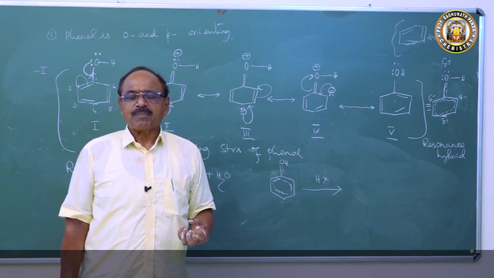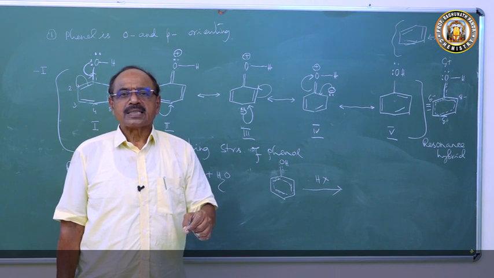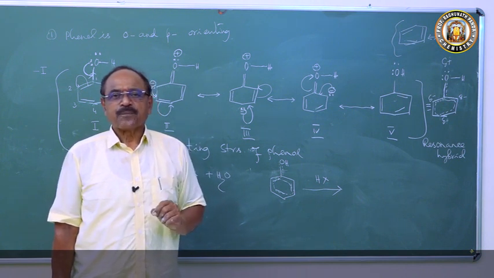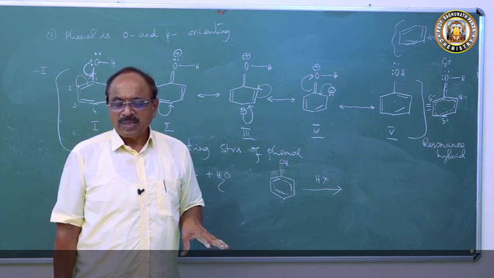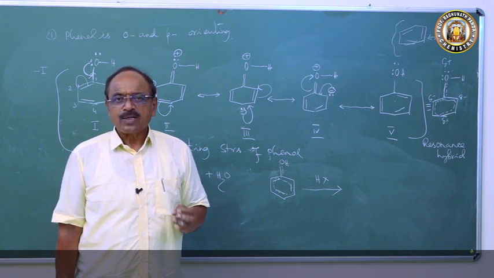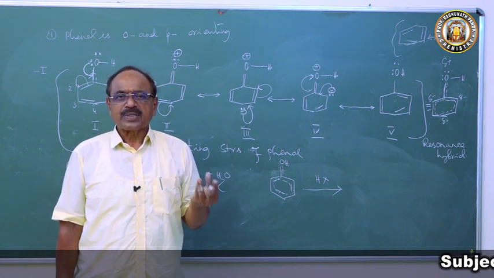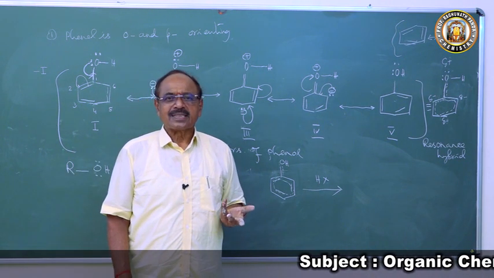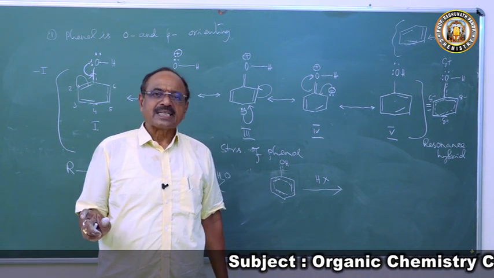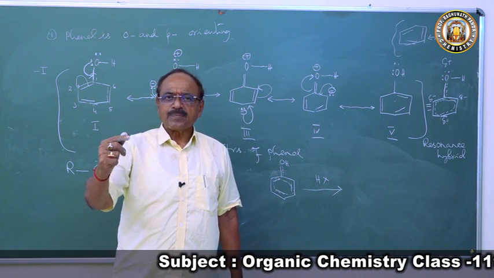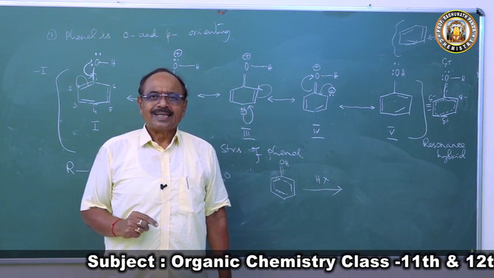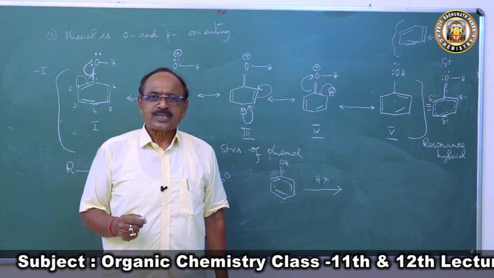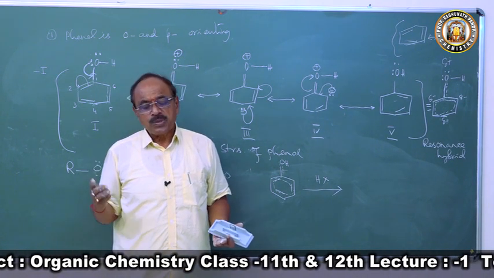If we take phenol, the blue litmus will turn red. If you take phenol and add sodium bicarbonate, we will get effervescence, but with alcohol we will not. So phenol exhibits acidic property; both have the property of giving H plus, but alcohol is more neutral.